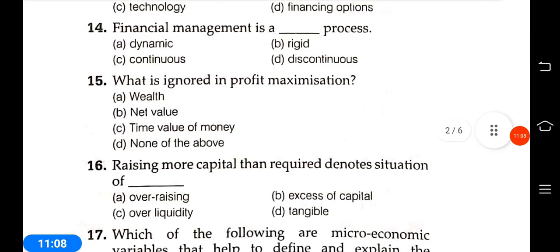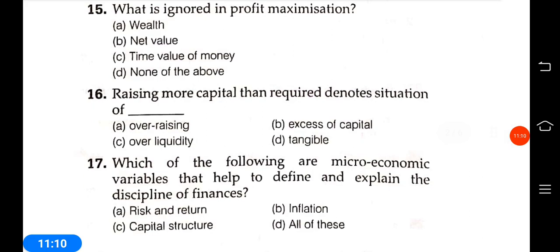Next question: raising more capital than required denotes a situation of a dash. Options: over raising, over liquidity, excess of capital, tangible. The answer is excess of capital.